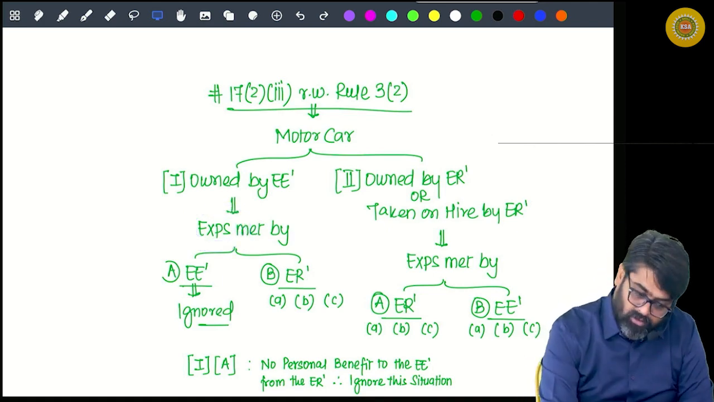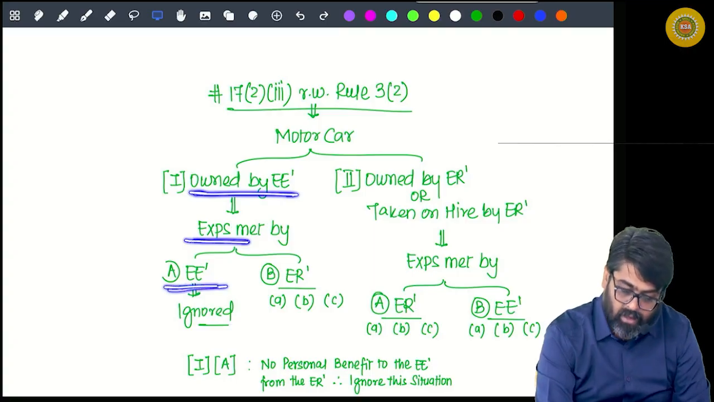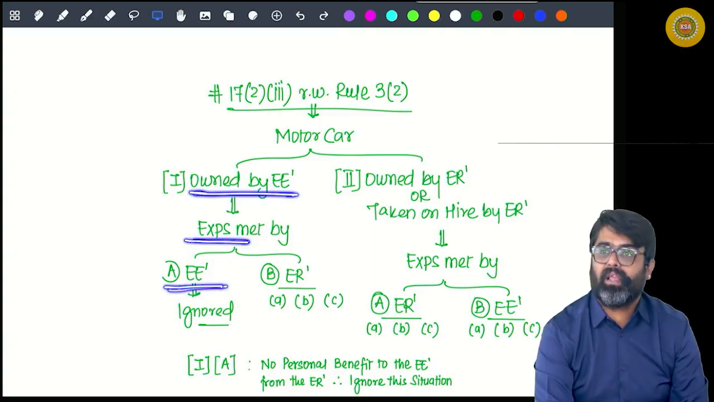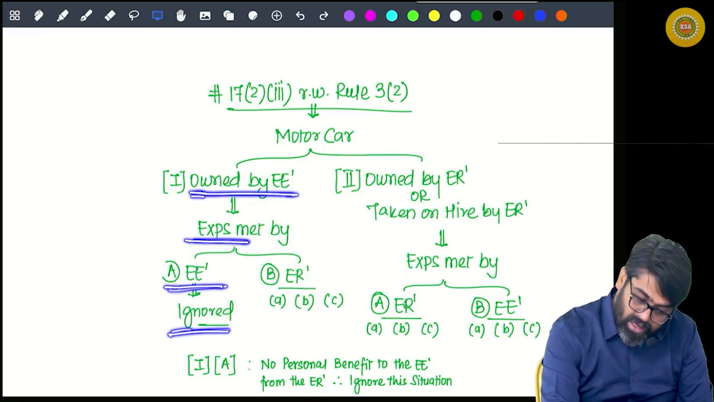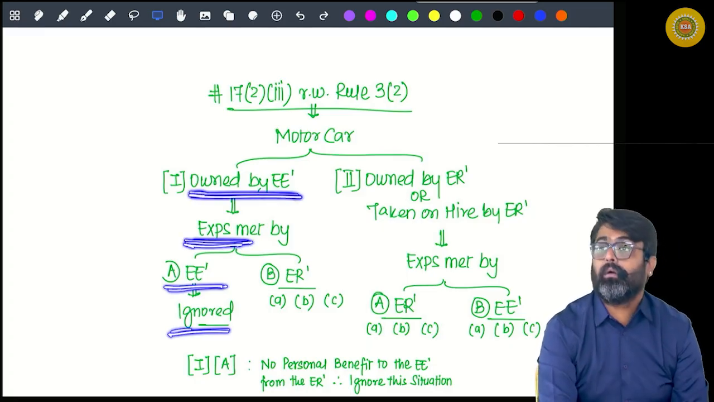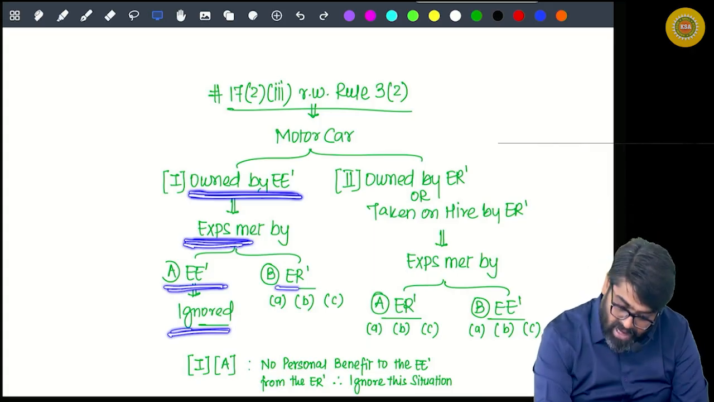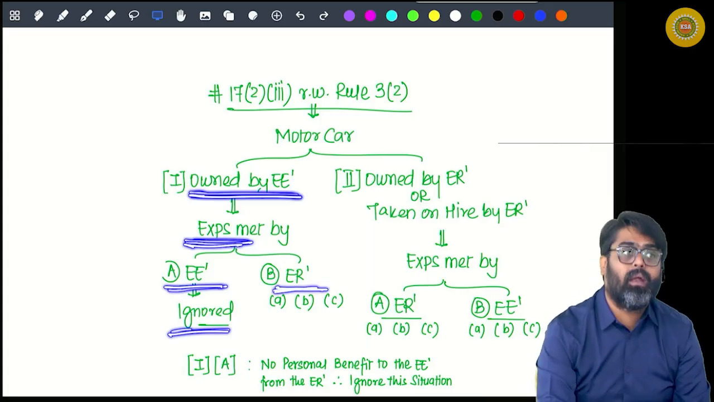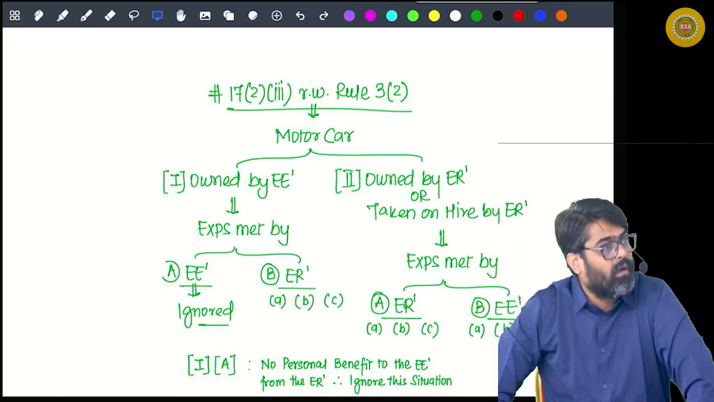All the expenses of the car are owned by the employee, expenses are met by the employee. Is there any benefit given by the employer to the employee? No. Ignore this situation. Now if the car is owned by the employee, the running and maintenance expense of the car is met by the employer.